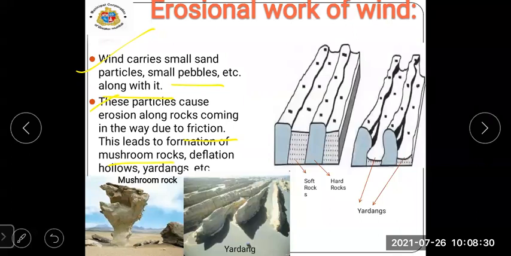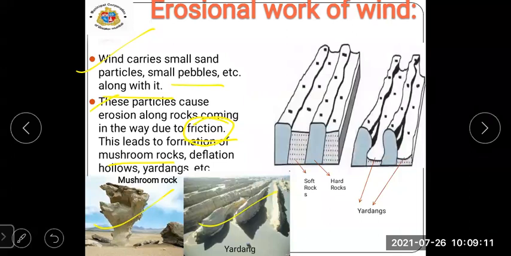What they have said here is that when these particles cause erosion along with the rock coming in the way, and along with the wind, these particles will also travel, or be transported. What will happen at that time, student? It will cause friction. Yes, it will start rubbing against one another object. And then they will form landforms like mushroom rock and yardangs. Due to this friction from the erosional work of wind, mushroom rock and yardangs will form.